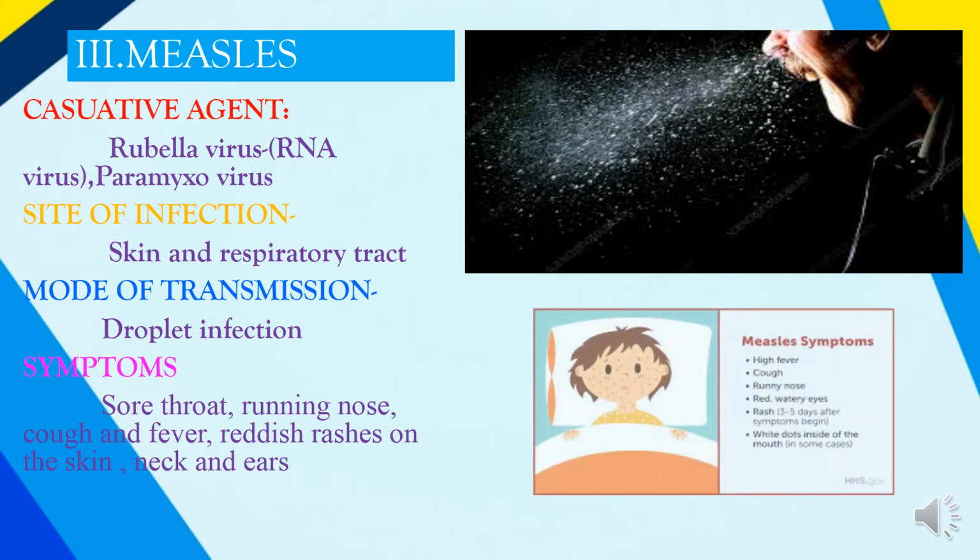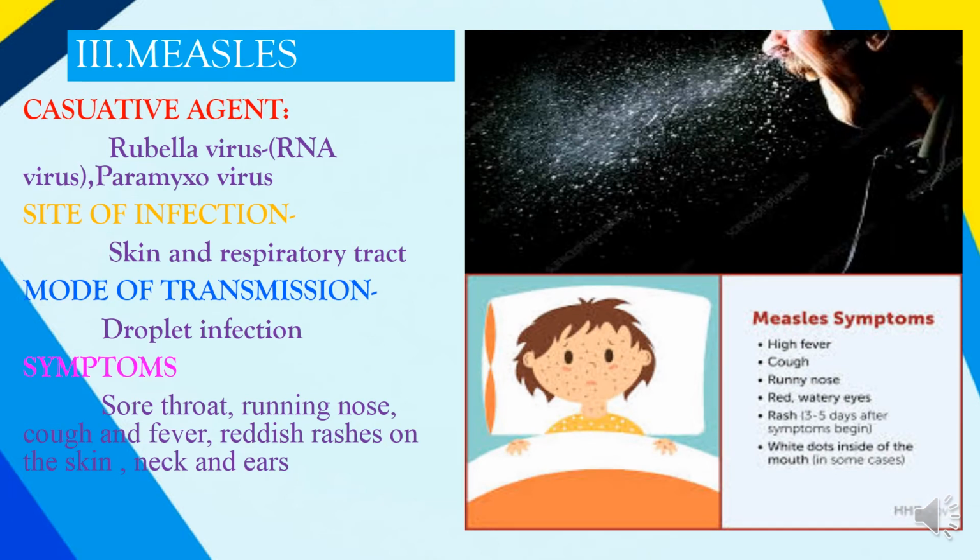The common symptoms may be sore throat, running nose, cough, fever, reddish rashes on the skin, neck and ears. So usually the patient experiences mild to high fever and commonly running nose and watery eyes. Eyes become red, and rashes also appear on the body 3 to 5 days after the symptom begins, along with some white dots.